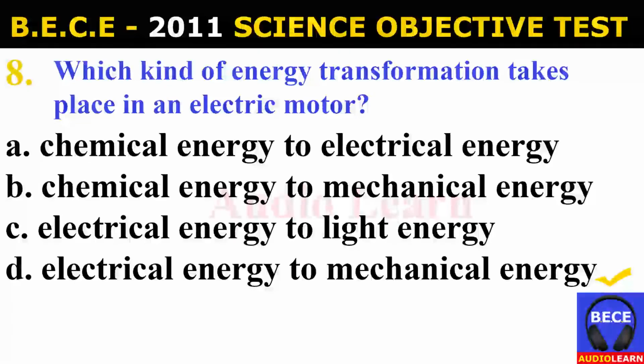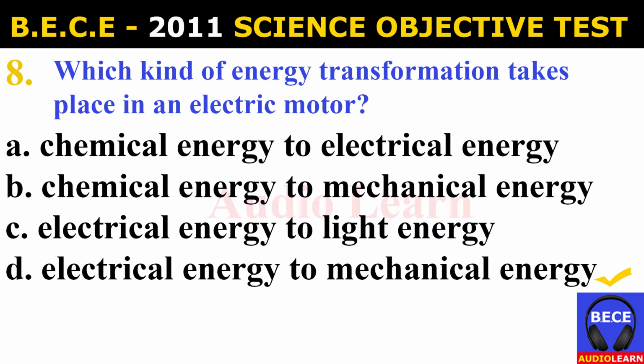Number 8. Which kind of energy transformation takes place in an electric motor? A. Chemical energy to electrical energy, B. Chemical energy to mechanical energy, C. Electrical energy to light energy, D. Electrical energy to mechanical energy. And the answer is D. Electrical energy to mechanical energy.